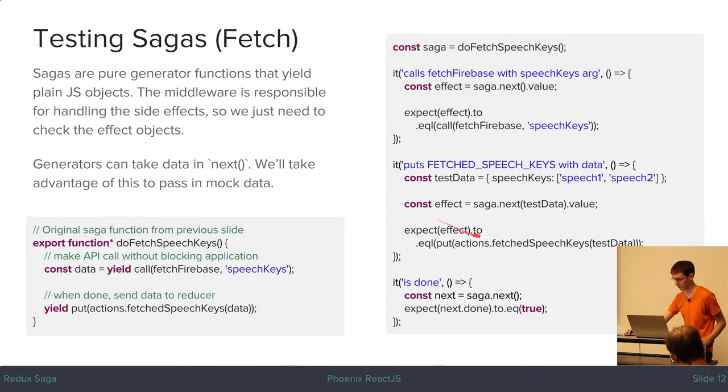So here we're just saying we expect the second effect to equal this put action, and then we want to make sure that the worker saga terminates after that. So we just iterate one more time and make sure that done is equal to true.